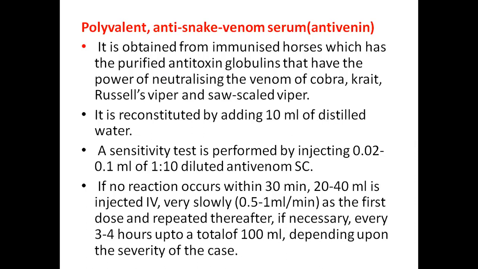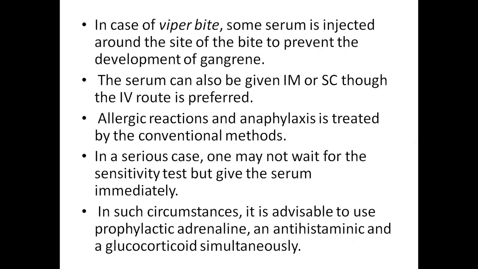A sensitivity test is performed by injecting 0.02 to 0.1 ml of 1:10 diluted antivenom subcutaneously. If no reaction occurs within 30 minutes, then 20 to 40 ml is injected IV very slowly, about 0.5 to 1 ml per minute, as the first dose, and repeated thereafter if necessary every 3 to 4 hours up to a total of 100 ml depending on the severity of the case.